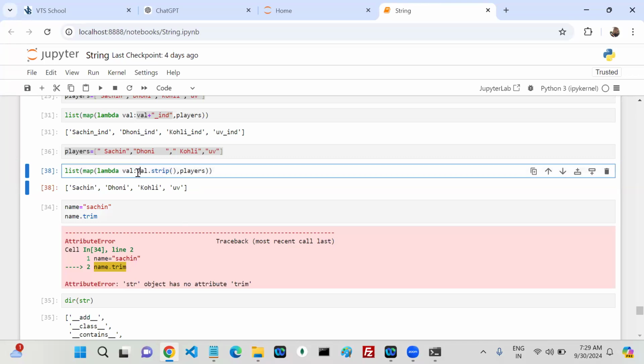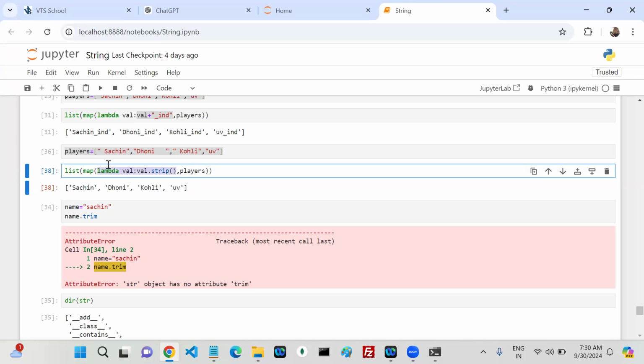Only one operation as per my requirement, you can go. For example, if I want multiple operations, multiple statements, is it possible or not possible? Not possible, right? Multiple statements in the lambda function are not possible.